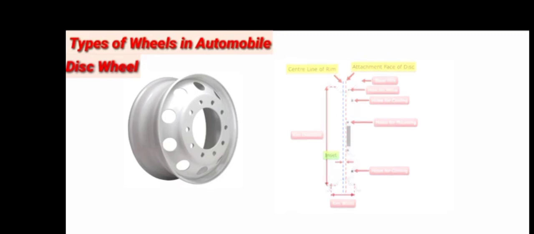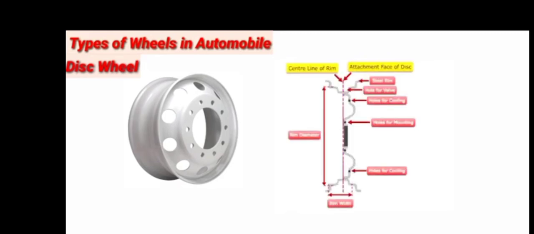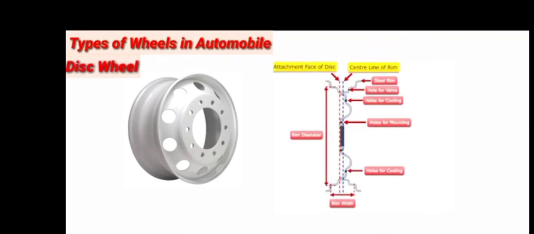disc. A zero set wheel is a wheel in which the center line of the rim coincides with the attachment face of the disc. Outset. In this wheel, the center line of the rim is located outboard of the attachment face of the